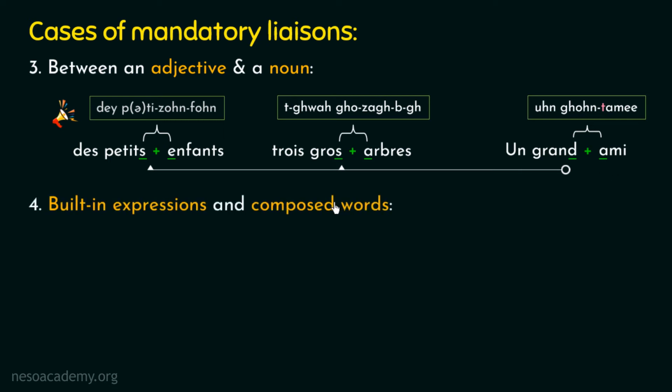Now let's move on to the fourth case of mandatory liaison, that is liaison in built-in expressions and composed words. So in French, the liaison is mandatory in some built-in expressions and composed words. And there is no grammatical rule to categorize and memorize these expressions or words.